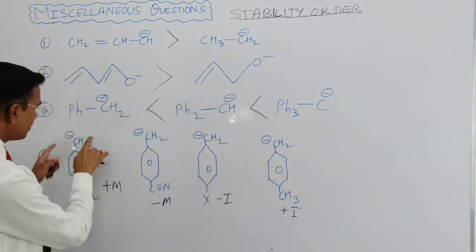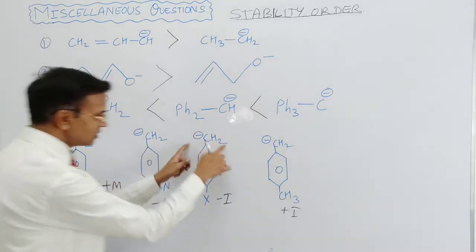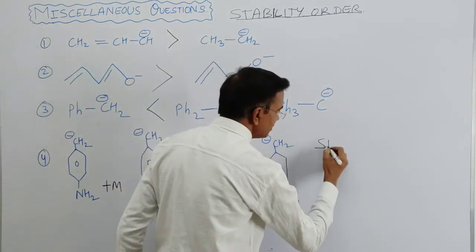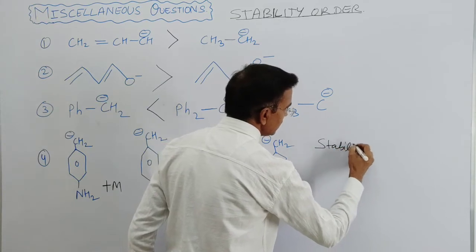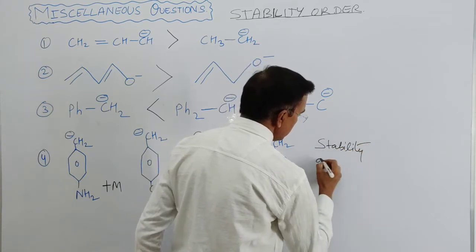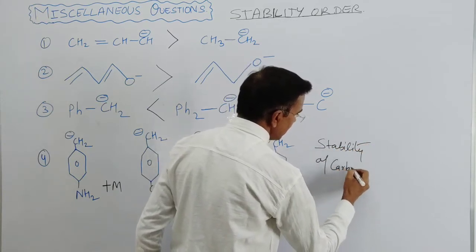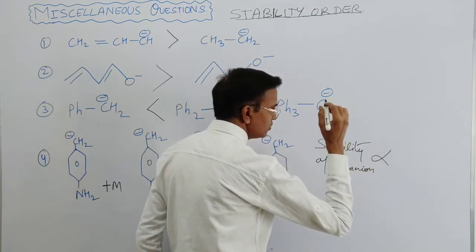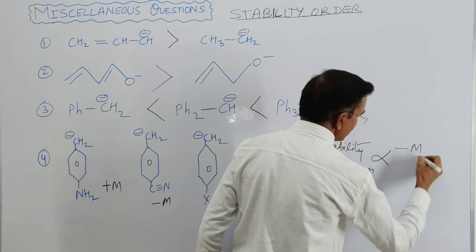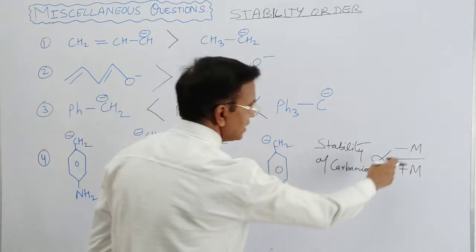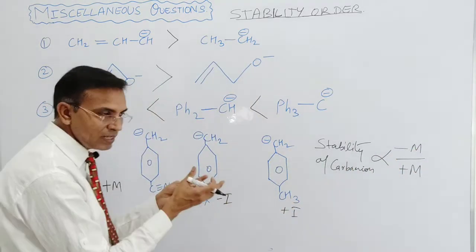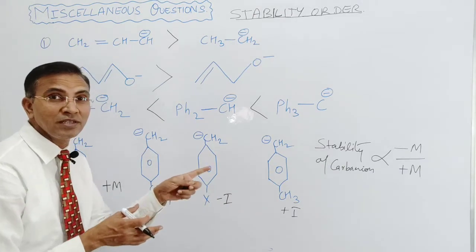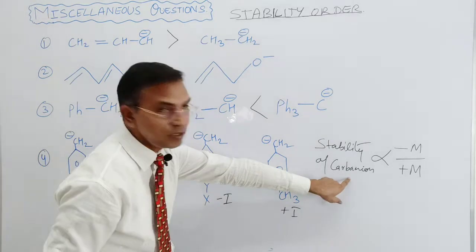And the stability of carbanion, because the carbanion species is the same, attached to all the groups. So the stability of carbanion is directly proportional to the minus M upon plus M. More minus M shows the more stable species, the carbanion species, right? It is the stability of the carbanion.